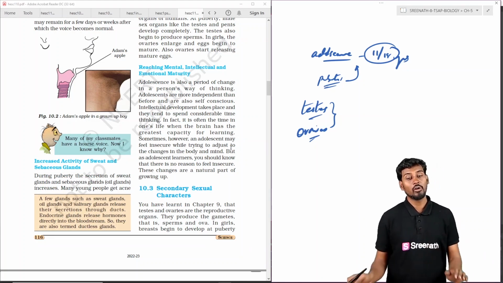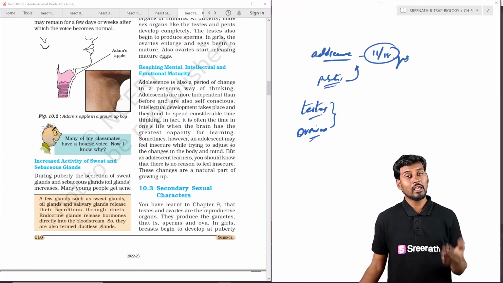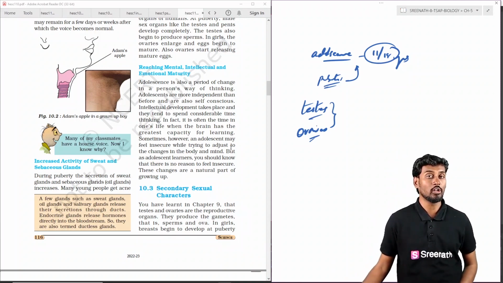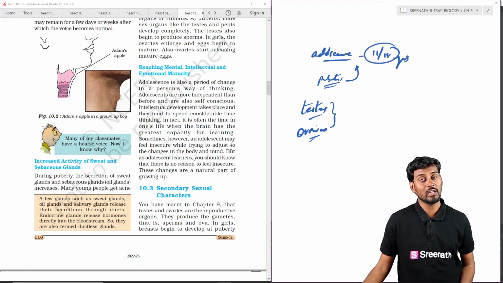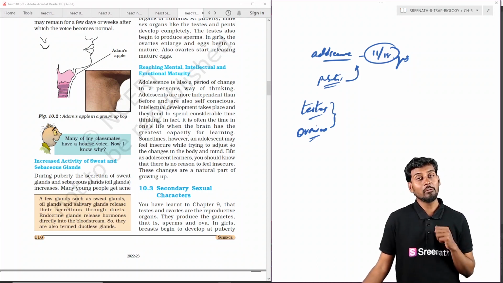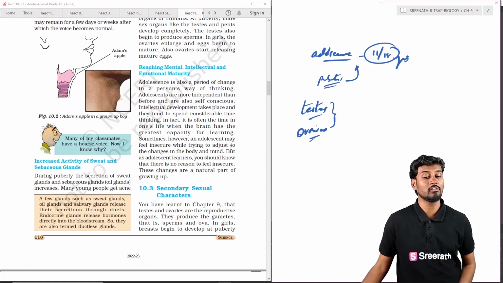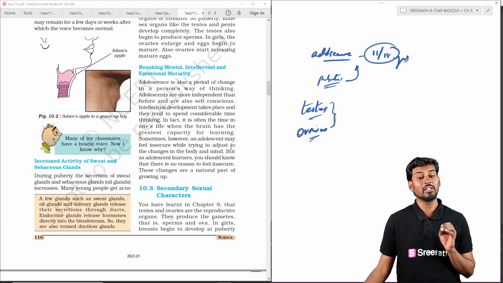And apart from this, we can also say that there is a change in the mentality, intellectual and emotional maturity. So when individuals are hit with puberty or adolescence, we can see an overall change in the mentality and intellectual nature. They can be immature during childhood, but once they have reached adolescence, generally they have a changed mental and intellectual way of thinking.